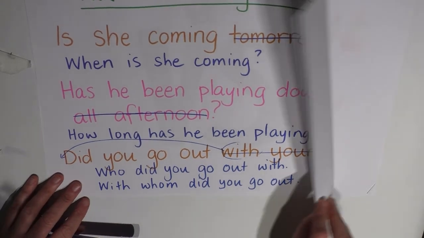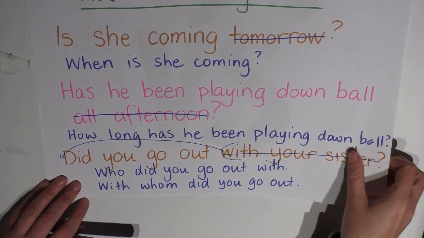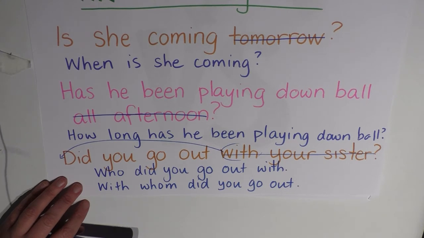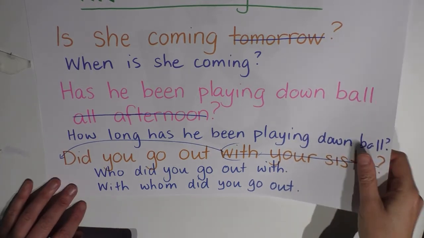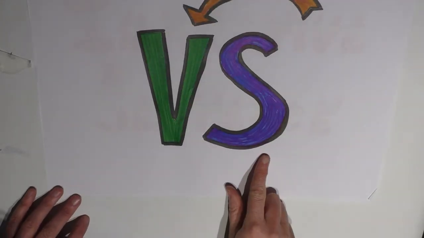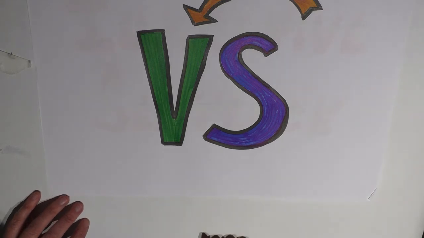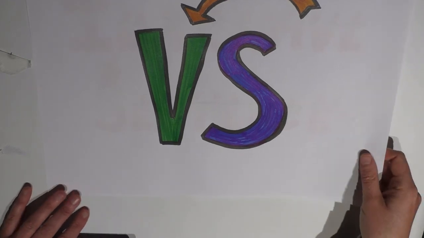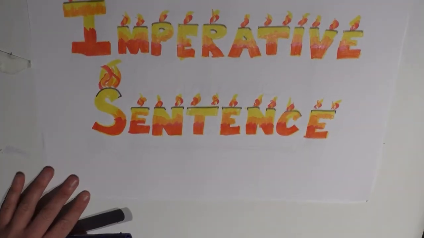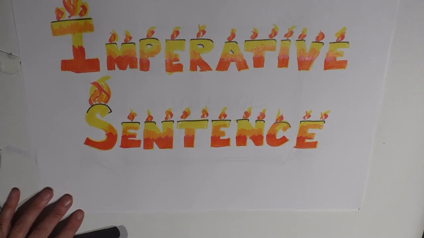All right, so basically what it comes down to with auxiliaries, and what we need to remember, is that unlike a declarative sentence which has the subject, then the verb, and then an object if there is one, we have the inversion. And an interrogative sentence looks like the verb, then the subject, and then whatever it is that follows. So hopefully that's clear. In the next video we'll look at our third sentence function in the list, and that is our imperative sentence, and I've put that one on fire.